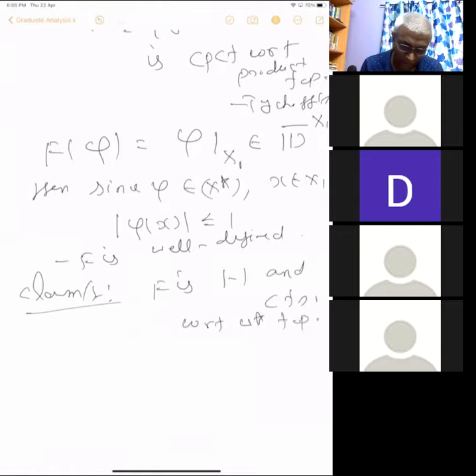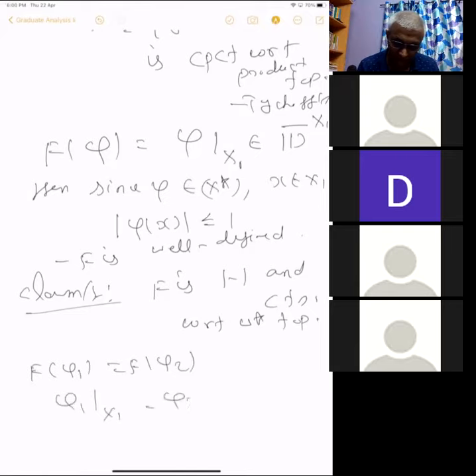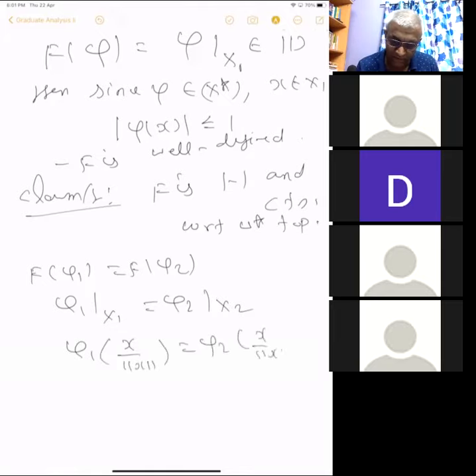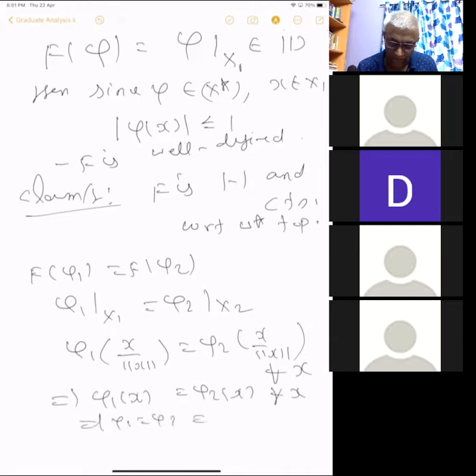F is 1-1 is clear. If F of phi1 equals F of phi2, that means phi1 restricted to X1 equals phi2 restricted to X1. But it's a linear functional. If the restriction is the same on the unit ball, then it is the same elsewhere. This means phi1 of x by norm x equals phi2 of x by norm x for all x. This implies phi1 x equals phi2 x for all x, that is phi1 equals phi2. So this implies F is 1-1.